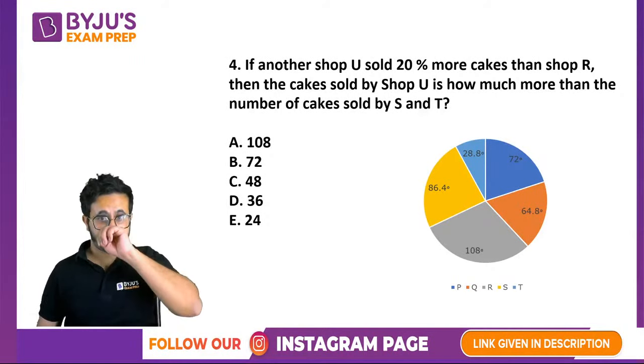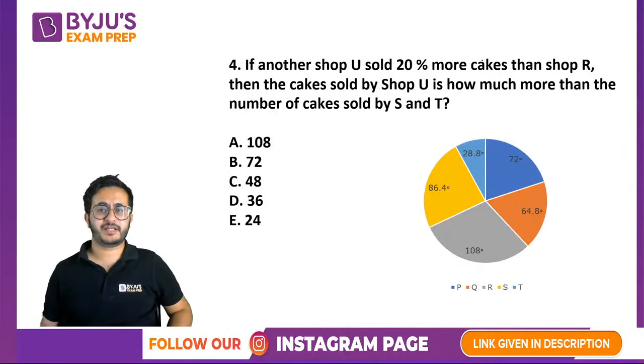So a shop U sold 20% more cakes than shop R, and we have to find that the number of cakes sold by shop U is how much more than the number of cakes sold by S and T. So again, do the same thing, calculate everything in degree terms.